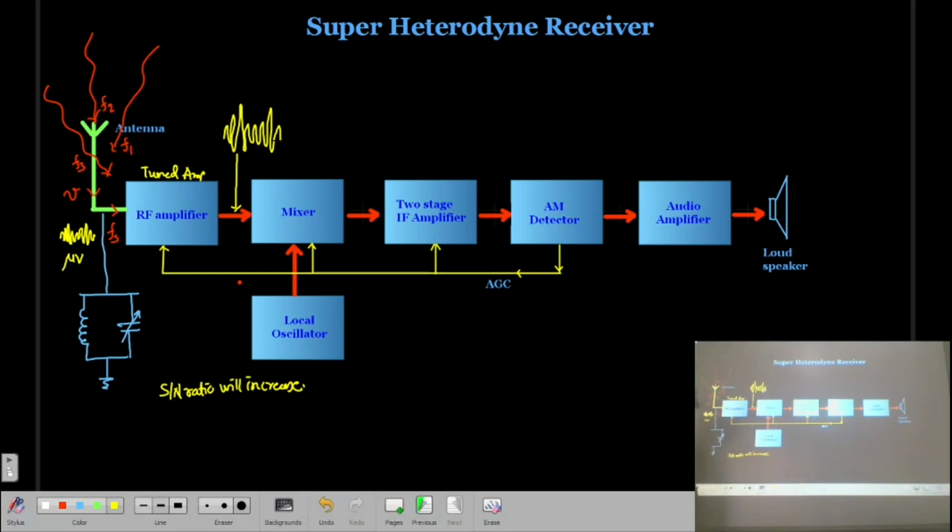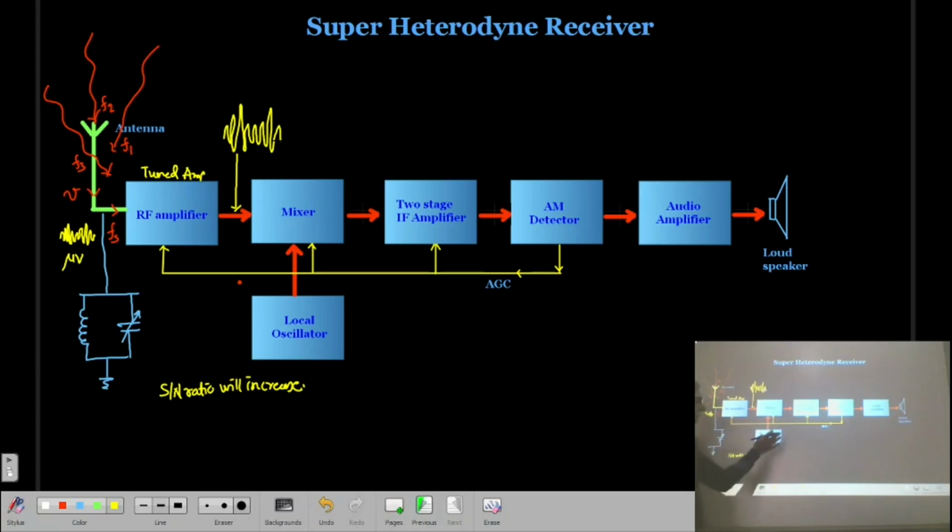It can be 10, 20 or 100 times, signals will be there. It will be in the order of few millivolts. Input signal is in microvolts, and this will be in the order of few millivolts. In some radio receivers, you can also have two stages of the RF amplifier. Then it is given to the mixer stage.